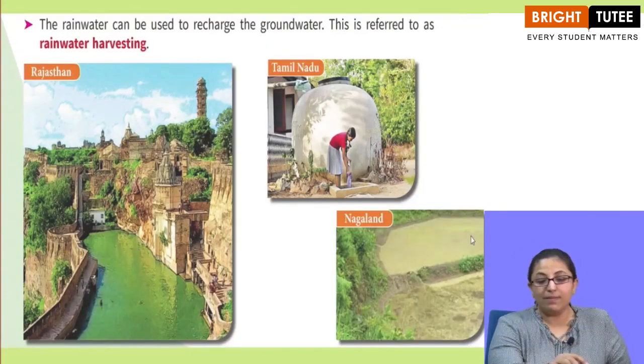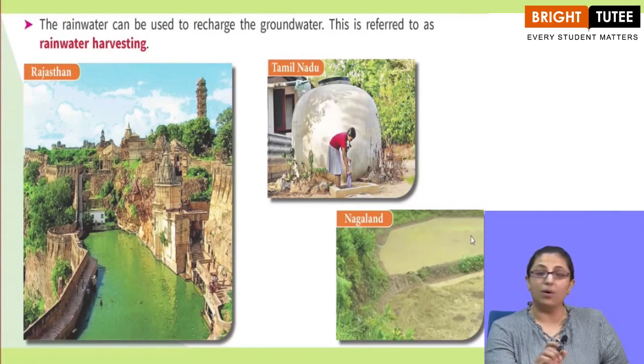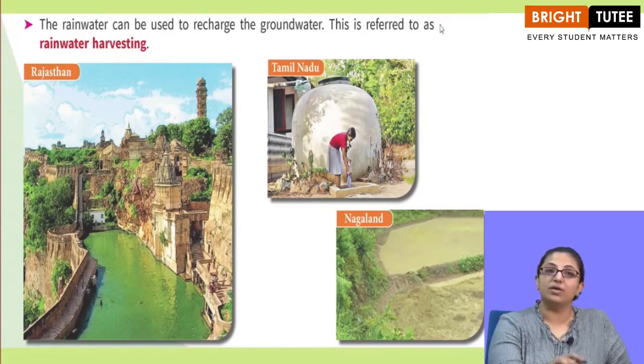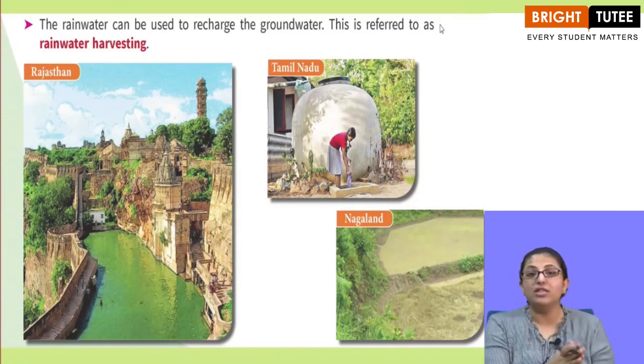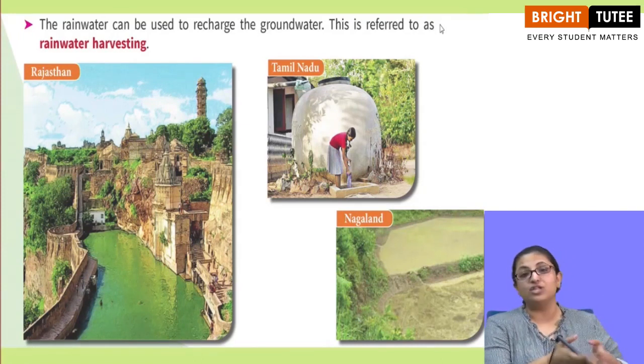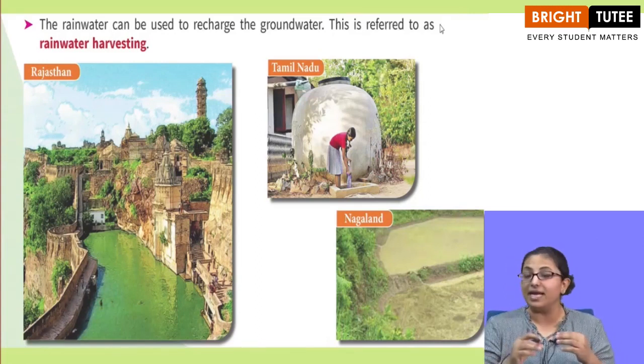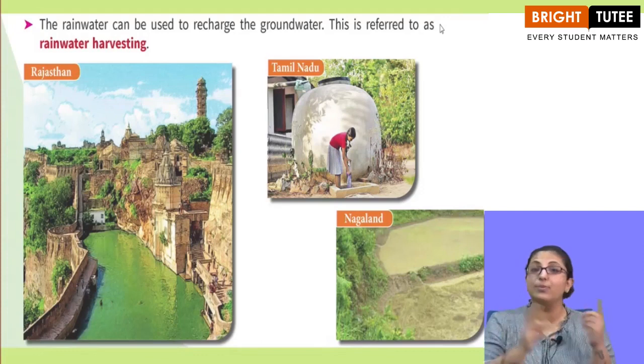Now, we will be talking about rainwater harvesting. Have you ever heard about it? Harvesting means to store. Store what? Rainwater. The rainwater can be used to recharge the groundwater. This is referred to as rainwater harvesting. When we store the rainwater, it's used to basically replenish the groundwater. The level of groundwater should be maintained. How is it maintained? By the rainwater.